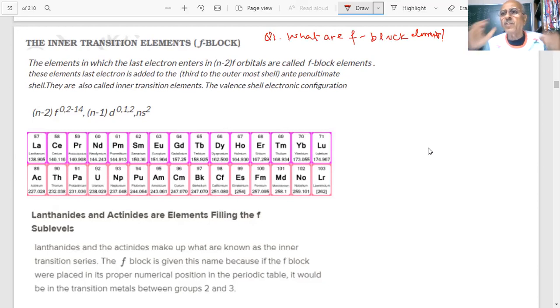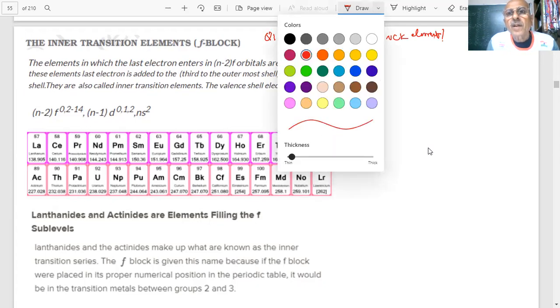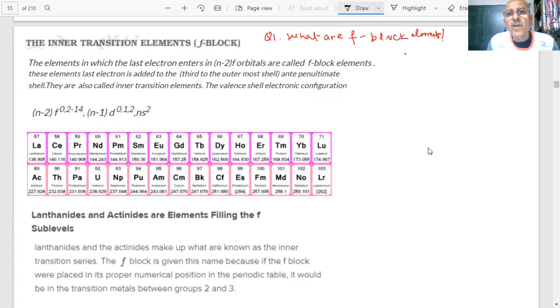Okay, you are saying lanthanides and actinides. Okay, question number 2: why are they called f block elements? The question can be put in many ways. Reasoning and assertion type questions are very close to each other. How do we say which is right and which is wrong? When you said f block elements are lanthanides and actinides, that is right. Now the question is why they are called f block elements.